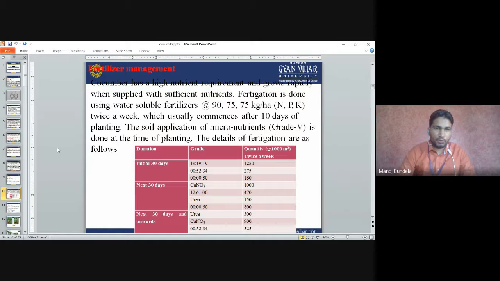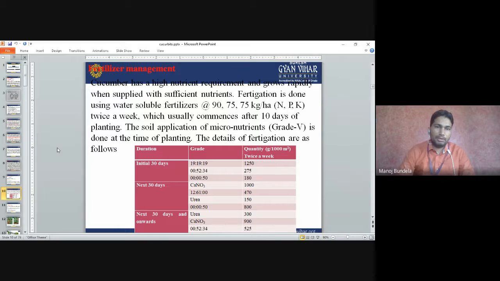Fertilizer management: cucumber has a high nutrient requirement and grows rapidly when supplied with sufficient nutrients. Fertigation is done using water-soluble fertilizers, 90-75-75 kg per hectare of NPK thrice a week, usually starting 10 days after planting. The soil application of micronutrients grade 5 is done at the time of planting. The details of fertigation are given below.